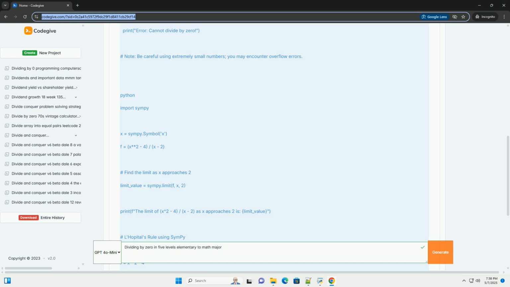Level 3, High School, Limits and Infinity. Concept: exploring the behavior of fractions as the denominator gets closer to 0. Explanation: instead of directly dividing by 0, let's look at what happens when we divide by numbers very close to 0. Consider the fraction 1/x.